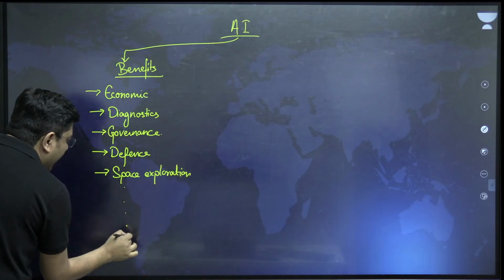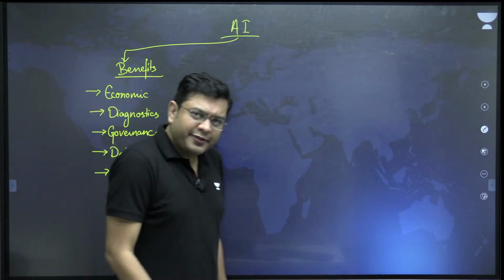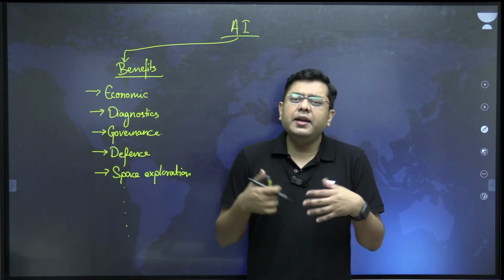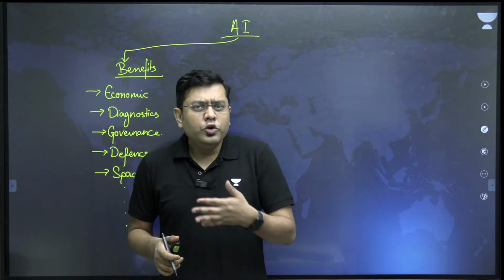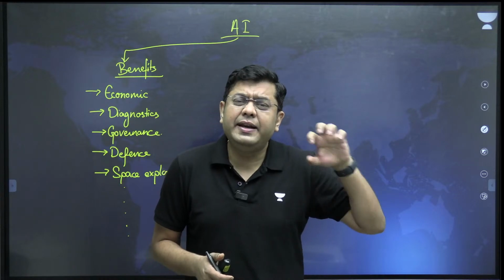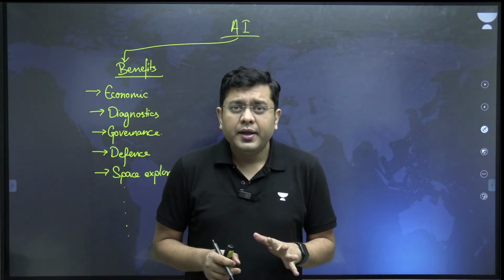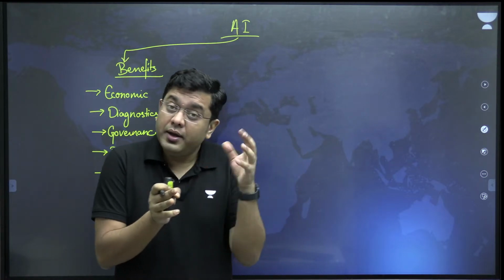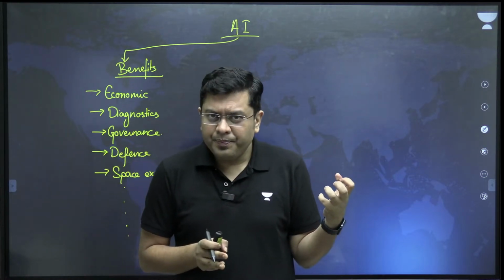So the benefits are huge. It is expected that AI alone, as the article also highlights, has the potential to change the global economy by a tune of $7 to $10 trillion. Think about it. That is the impact that this particular intelligence can have.